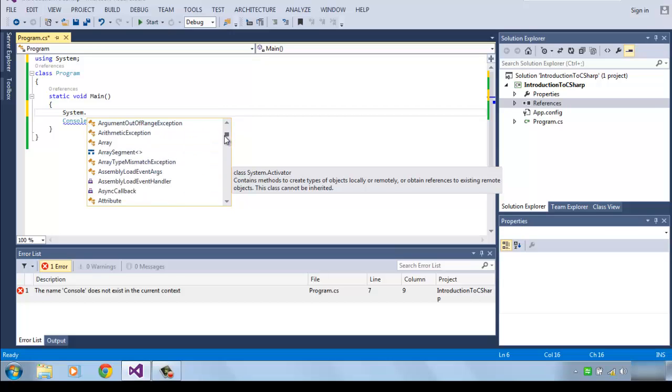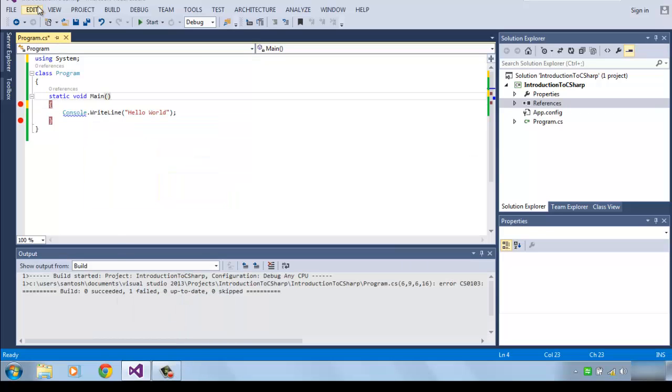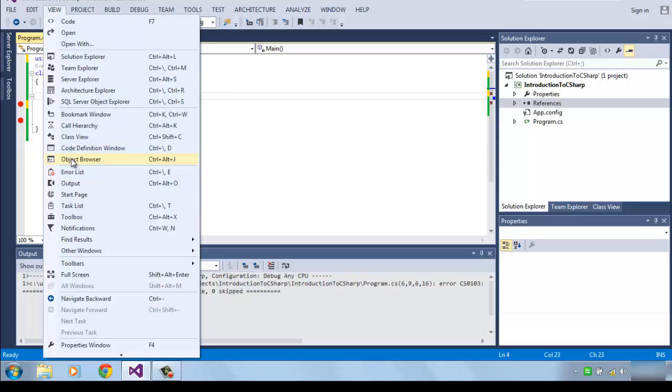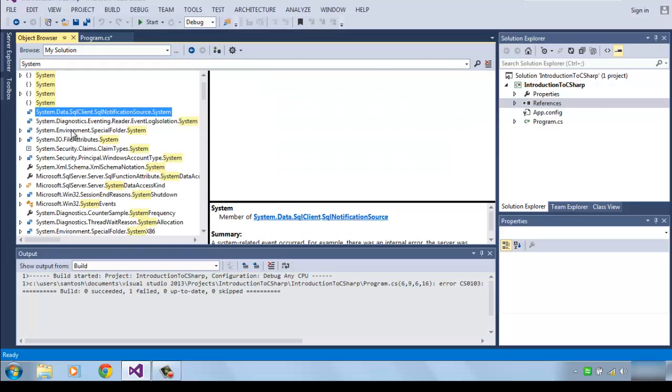For example, if you look at this, interestingly, a namespace can contain other namespaces. For more information, you can go to View, Object Browser, and just type System.Console. Here you will get the summary: it represents the standard input, output and error streams for console applications. This class cannot be inherited. You can type System and get more details in this Object Browser. You can use it any time.